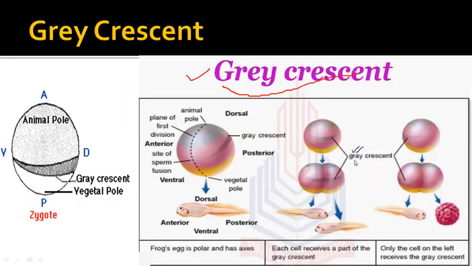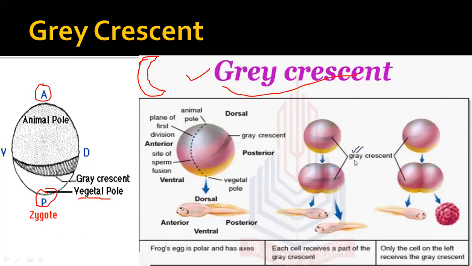What is the gray crescent? The gray crescent has a structure like this and is slightly grayish in color, but without pigmentation. If we see the structure of the egg, this is the animal pole and this is the vegetal pole.